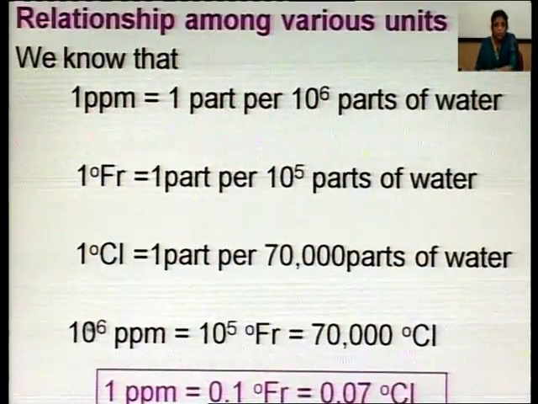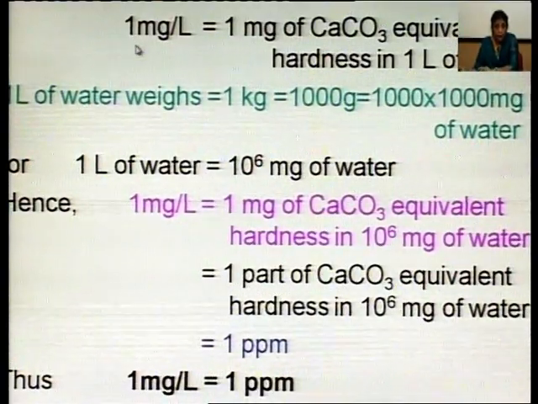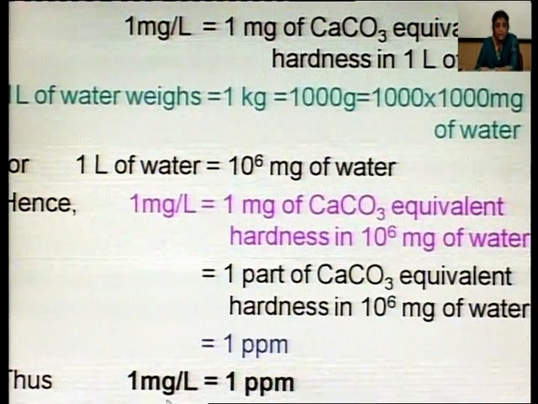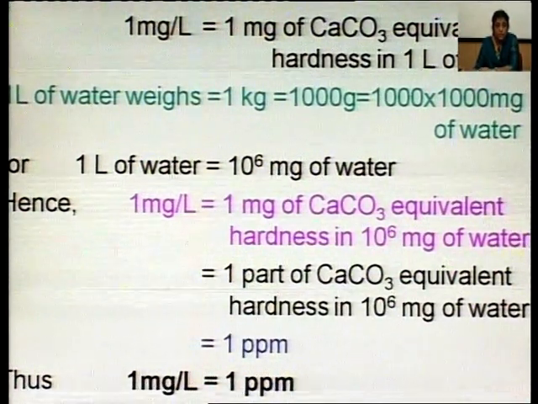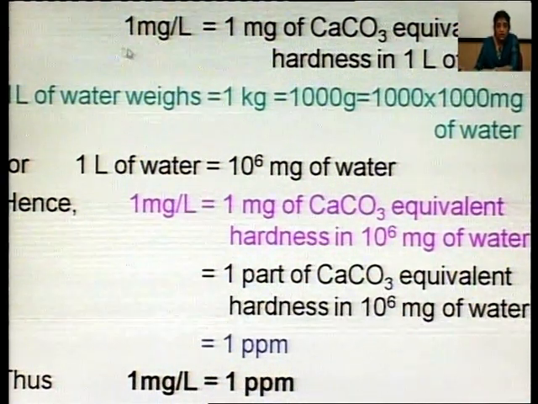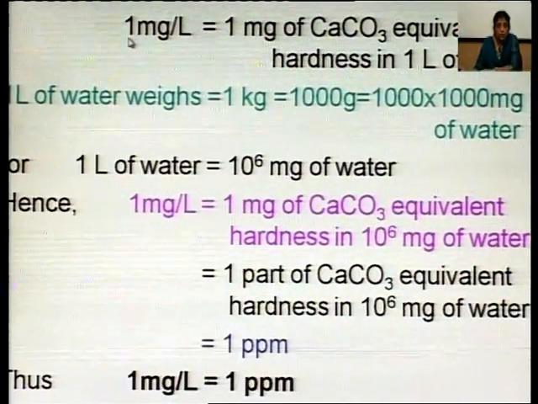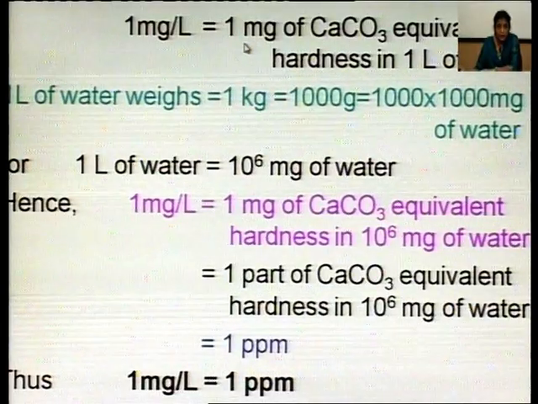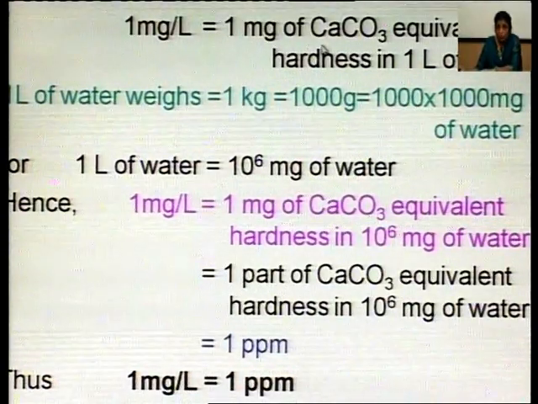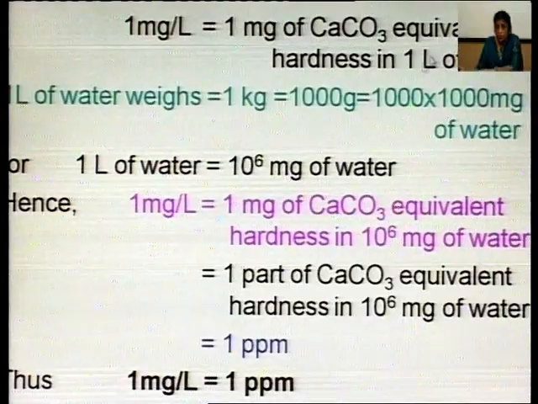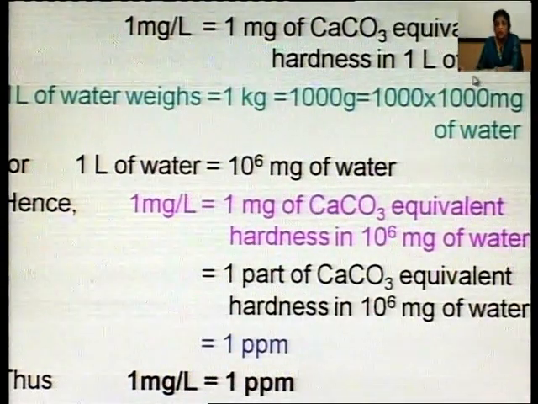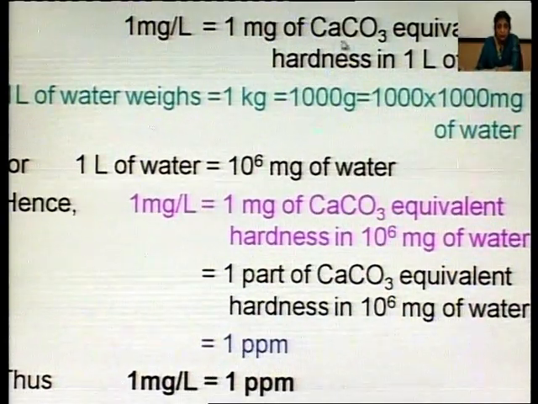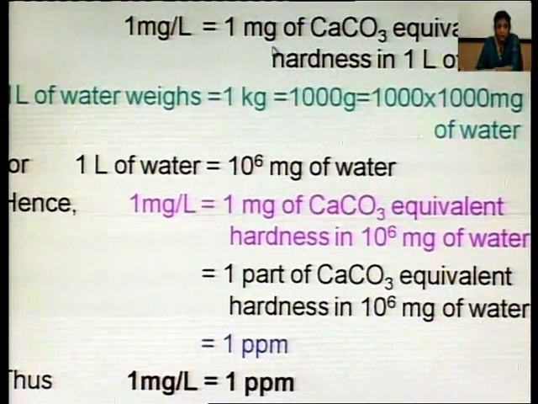Now, out of these, milligram per liter and ppm are the same thing, means they are equivalent. How can this be equivalent? Let us look at this relationship: 1 milligram per liter, by definition, means 1 milligram of calcium carbonate equivalent hardness in 1 liter of water, means hardness causing substances in terms of calcium carbonate is 1 milligram.